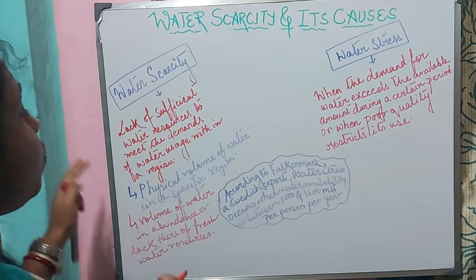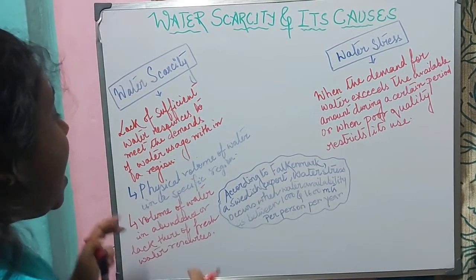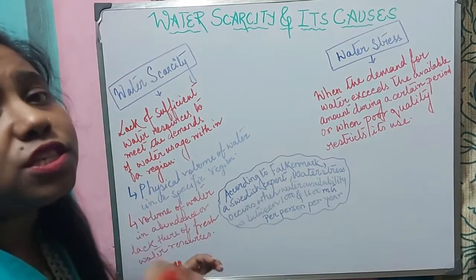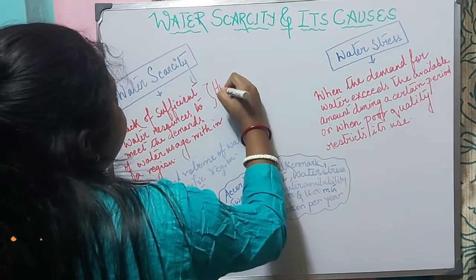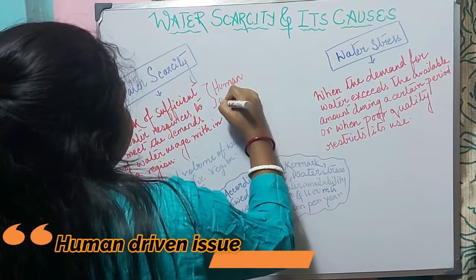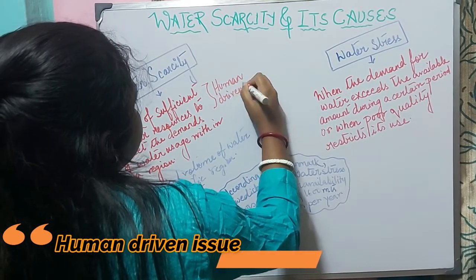Now, this problem of water scarcity is caused by human beings. So we can say that it is a human driven issue.